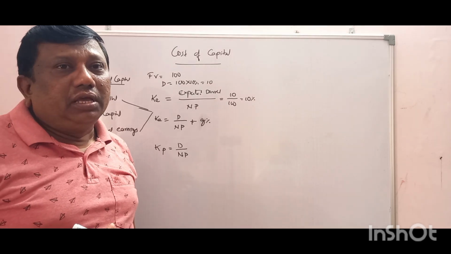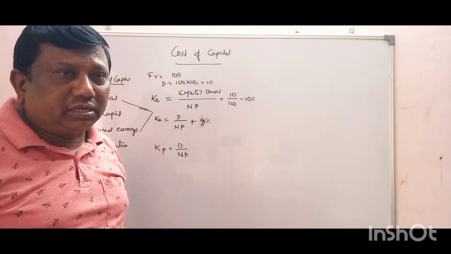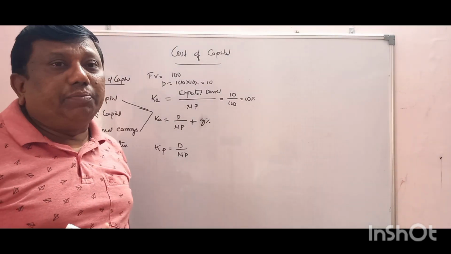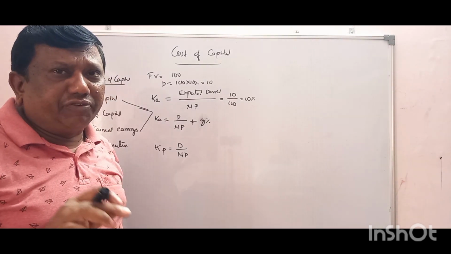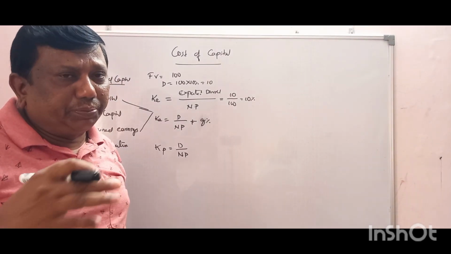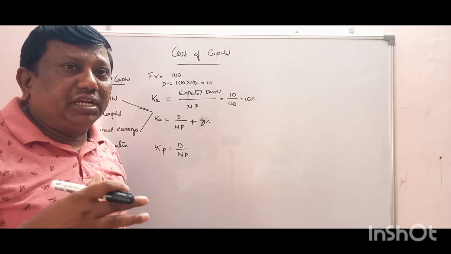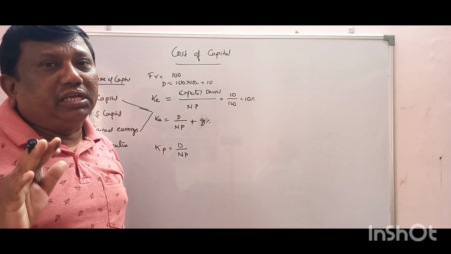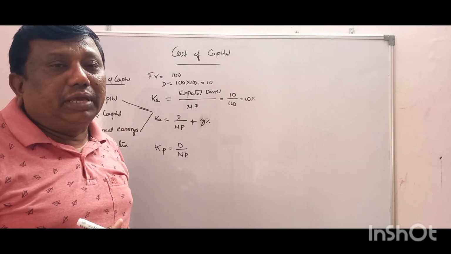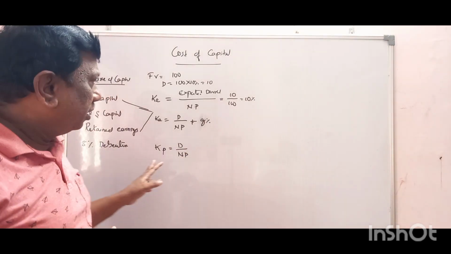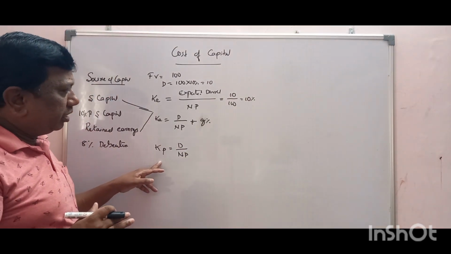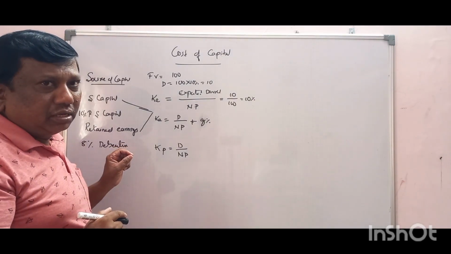For example, the company collected 10 lakhs. After maturity, the number of years and the maturity value are mentioned. If it is 10 years, after 10 years the company has to repay the whole capital amount. So that's why this, without maturity, means irredeemable.